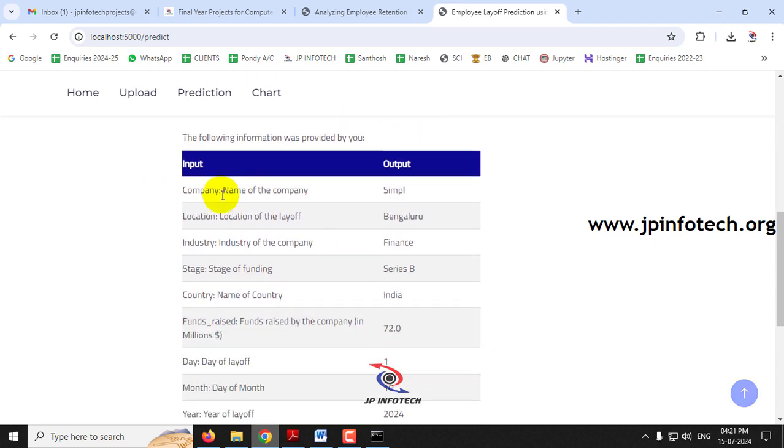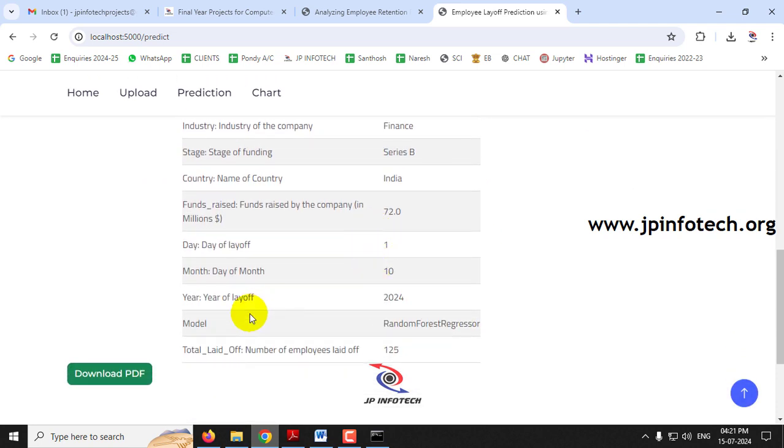So now you can see the values that we have entered, and the predicted result total layoff will be 125. This is the predicted result.